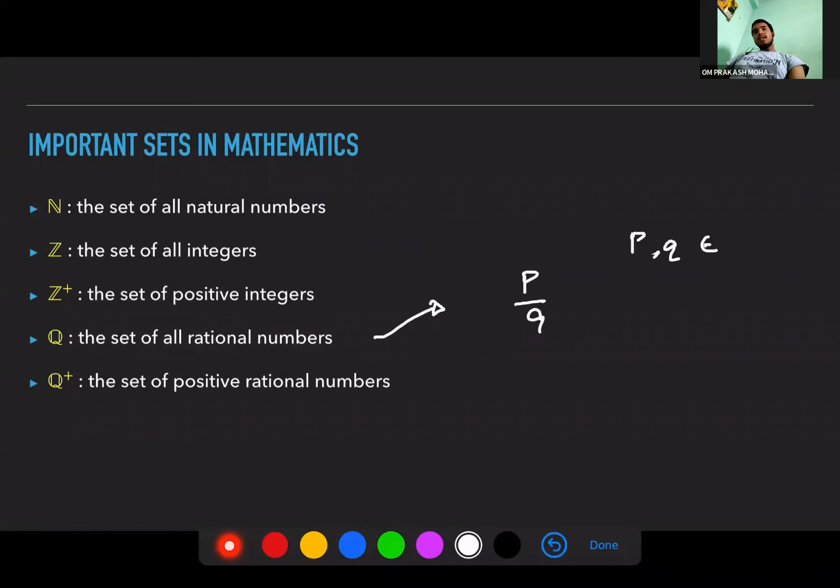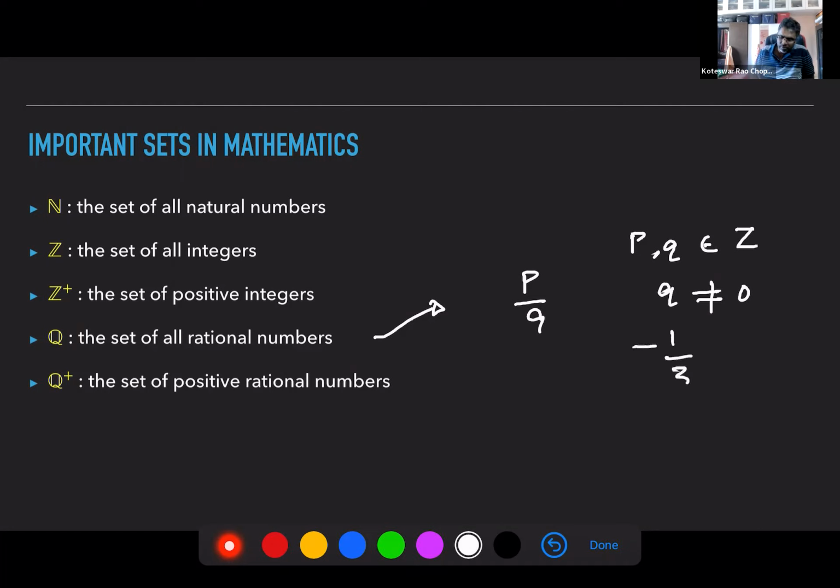They are any integers, not just natural numbers. You can have -1/3 also, or -3, which is like -3/1. That's also a rational number. So your P and Q are integers, and whatever you have in the denominator cannot be 0. That is the criteria.